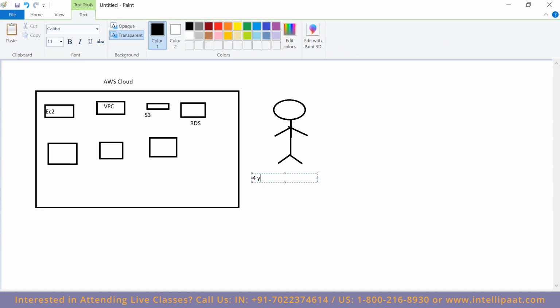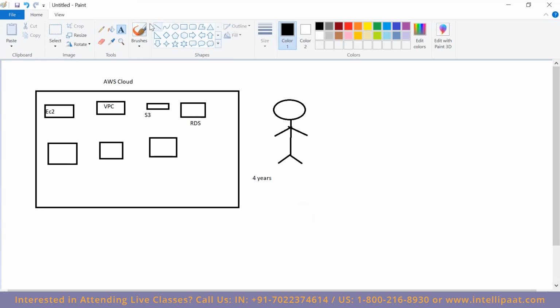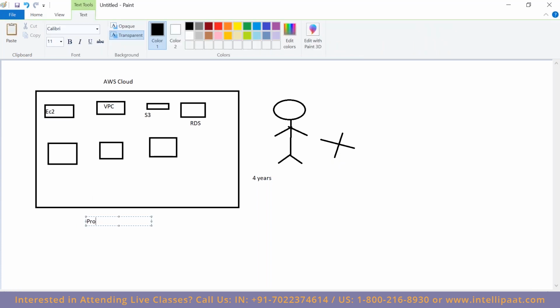Then, if he moves out of the company or the organization, and all of these environments that he has set up don't have any proper documentation, what will happen?